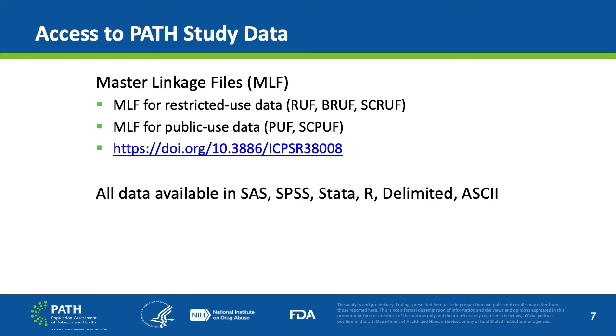Researchers can go to https://doi.org/10.3886/ICPSR38008 to begin using the MLF data.